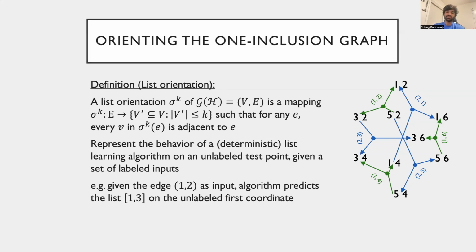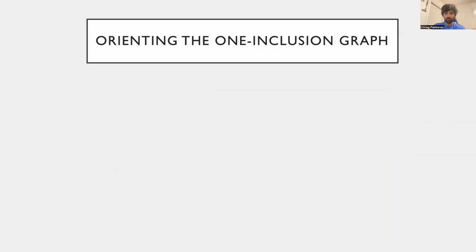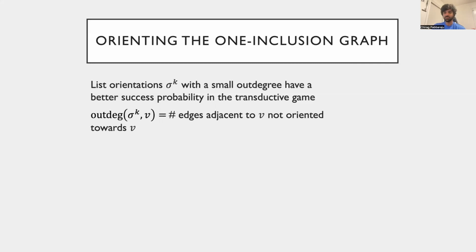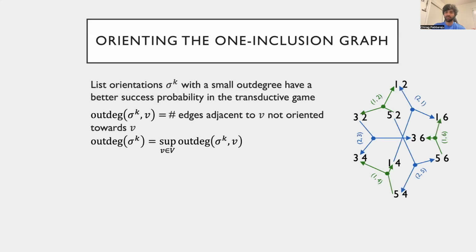Now, say the learner is given the edge 1, 2 as input. Then, since this edge is oriented towards the vertices 1, 2 and 3, 2, the learner outputs the list 1, 3 on the first coordinate. The goodness of a list orientation is given by the out degree of the orientation. Namely, smaller out degree is better. What is the out degree of a vertex in a list orientation? It is simply the number of edges that the vertex is adjacent to that have not been oriented towards it. The out degree of the entire orientation is the largest out degree of all of the vertices in the graph.